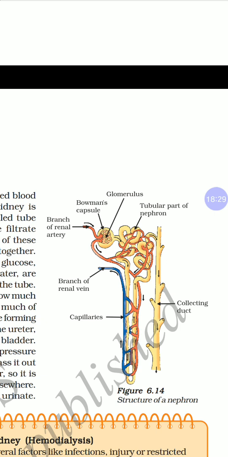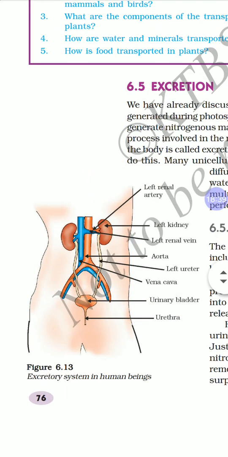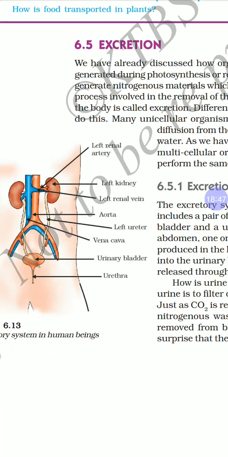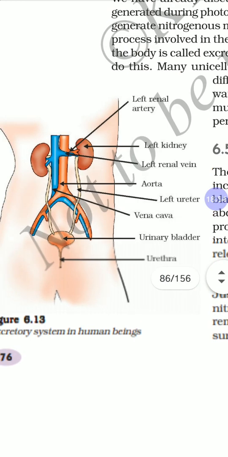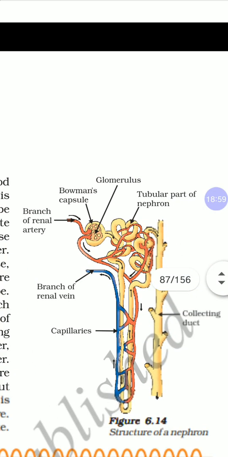One diagram of the excretory system. If you want, in the kidney urine is formed. It flows through the ureter, is stored in the urinary bladder and comes out through the urethra. Draw this diagram also, which I am pointing out now, and this diagram also, without missing.